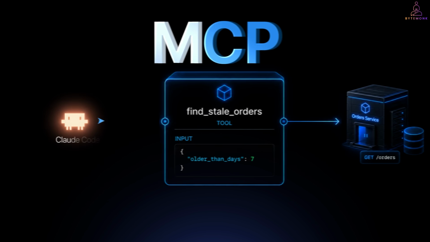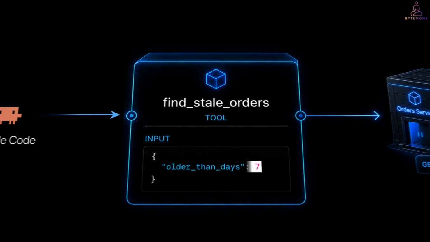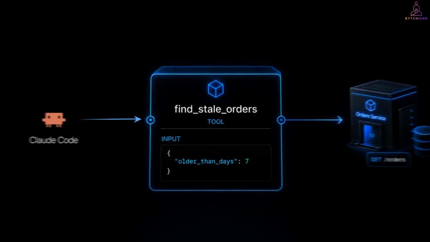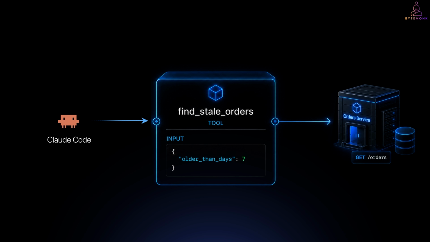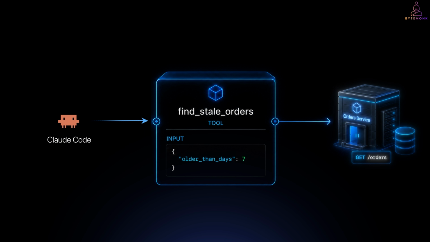So instead of making Claude reason about get orders, the query parameters, the pagination, and the response format, we can expose something much more meaningful. Find stale orders. And its input could simply be older than days: 7. The tool has a name, a description, and a structured input schema. And Claude Code already understands how to work with MCP tools. Now we have a common contract between the AI client and the capability it wants to use.